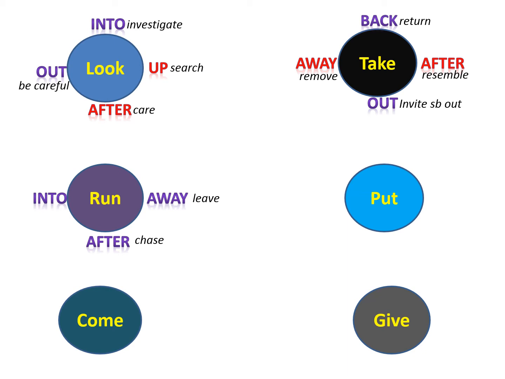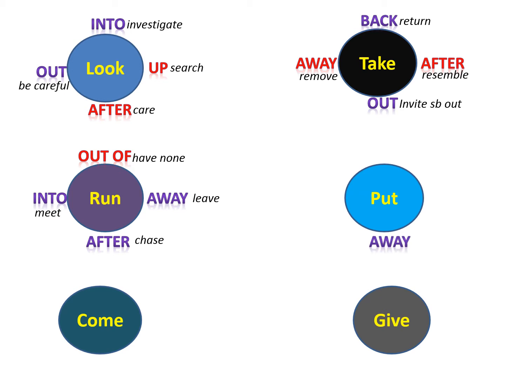Run into. When you run into somebody or something, you meet unexpectedly. Run out of. When you run out of something, you have none left. For example, run out of money, run out of petrol, run out of ink, etc. Now put.